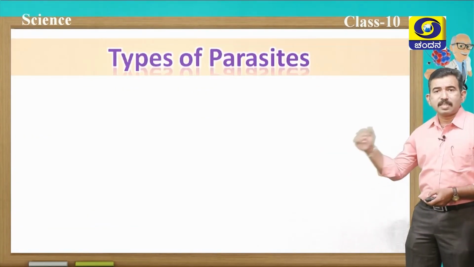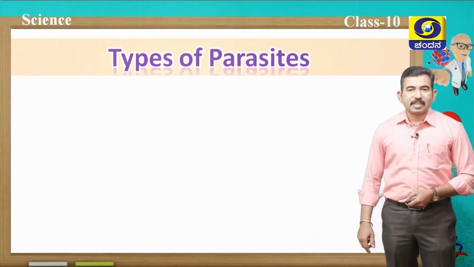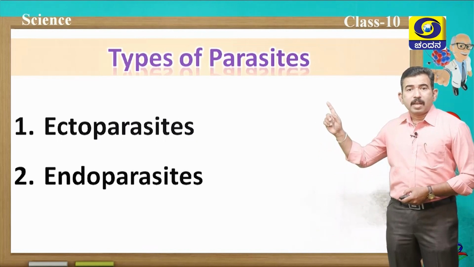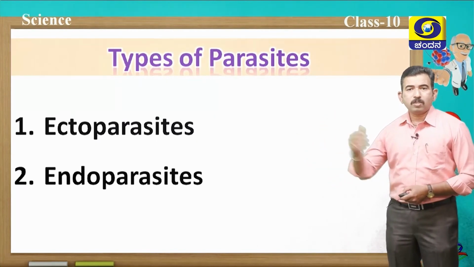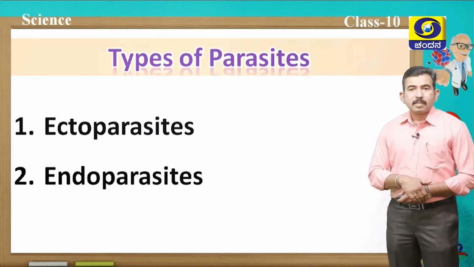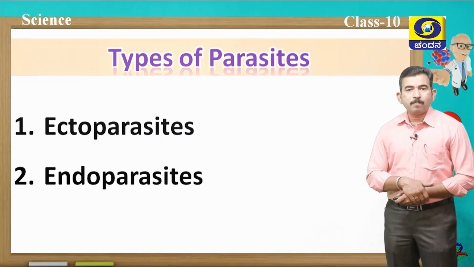Now let us discuss types of parasites. There are mainly 2 types of parasites. One is ectoparasites, which live outside the host and derive the energy from the host. Second one is endoparasite, which resides inside the body of the host.